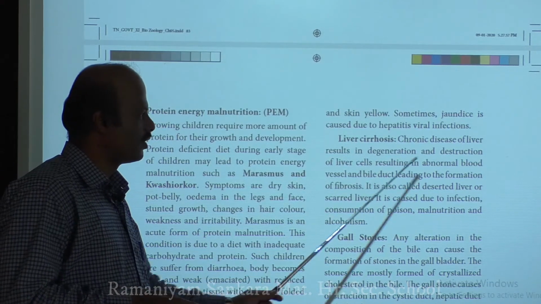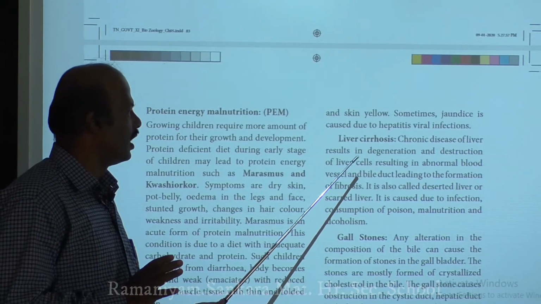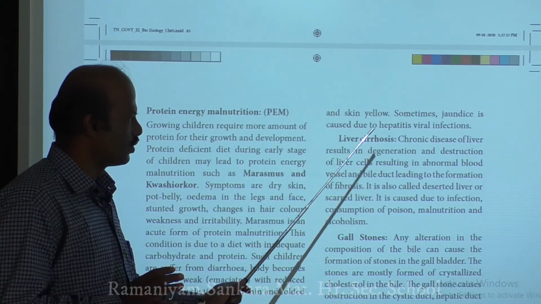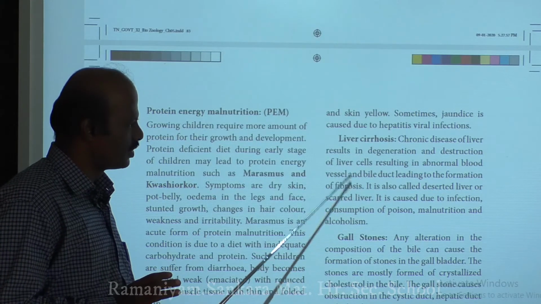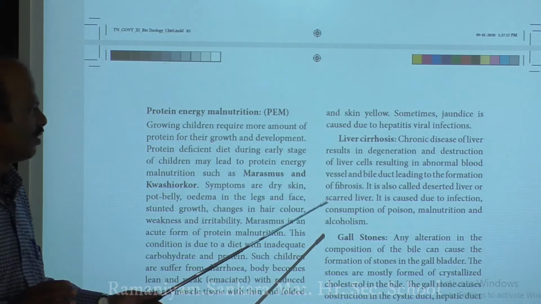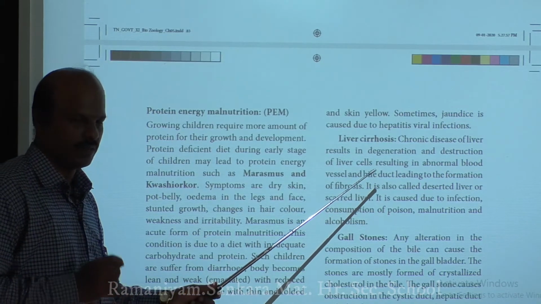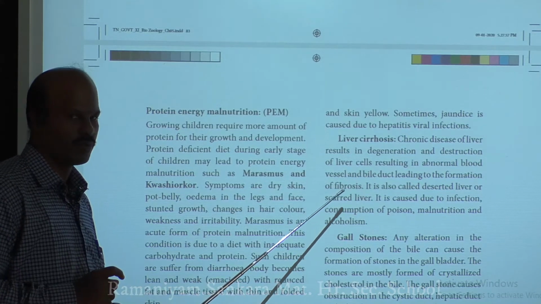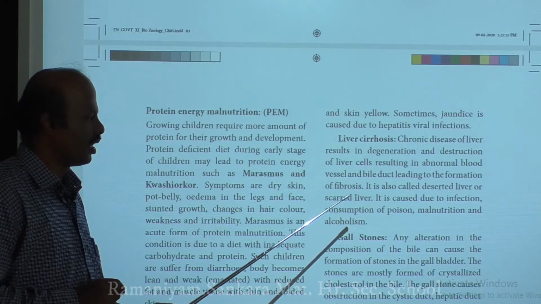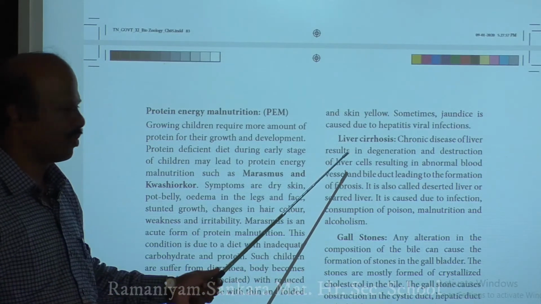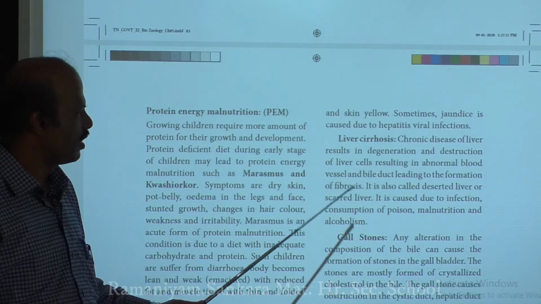So finally, what they are trying to say here is that there will be damage to the liver cells. As a result of this damage, it results in a condition called liver cirrhosis, and this may involve fibrosis in the liver. Finally, abnormal blood vessels and bile ducts will be present, and it may lead to liver fibrosis. We can call liver fibrosis a scarred liver, and because of this it may form a disease called liver cirrhosis. This usually occurs because of infection.